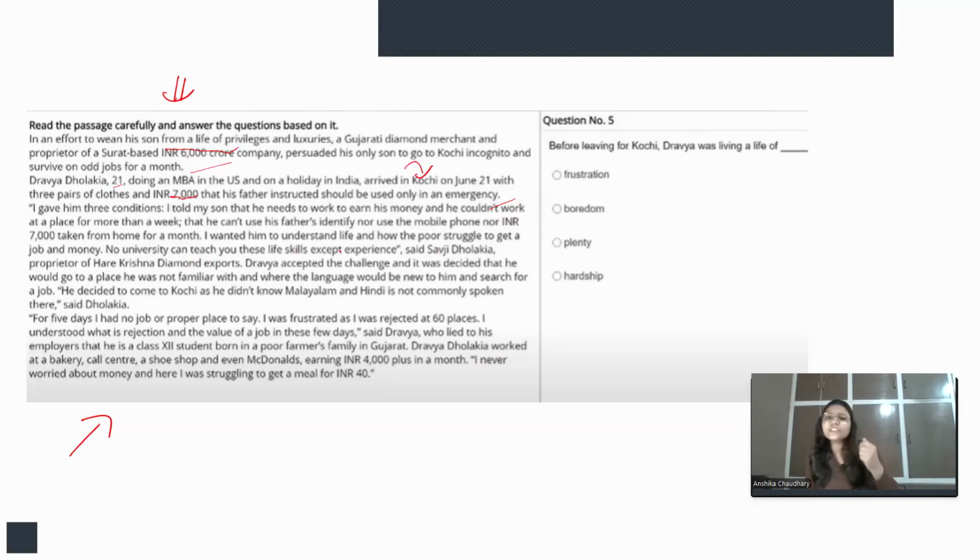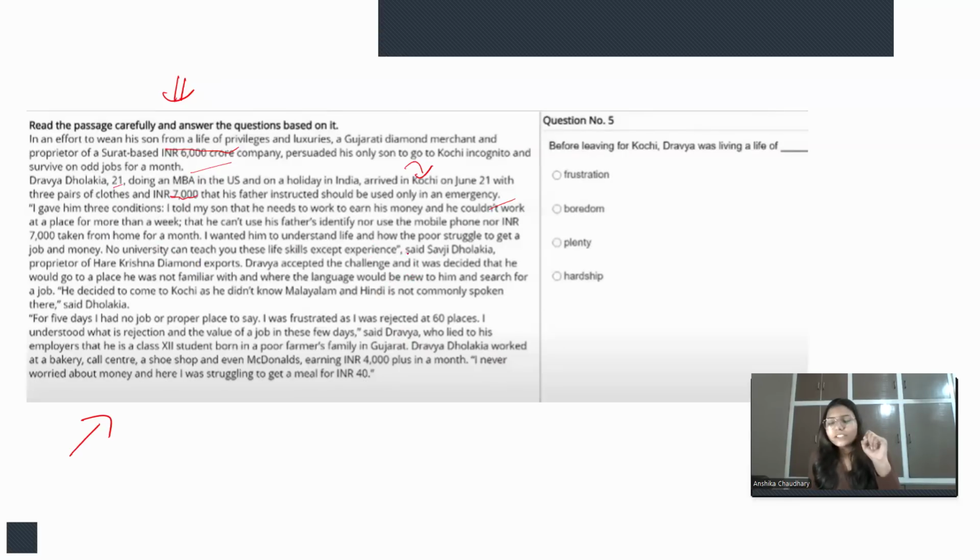So there are three conditions: that one place, 7 days, right, for a job, and he would not tell that his father is that rich man or Gujarati diamond merchant, etc. So he cannot use the identity of his father for getting a job or for getting some money or something like that.